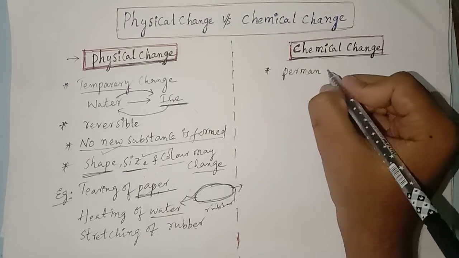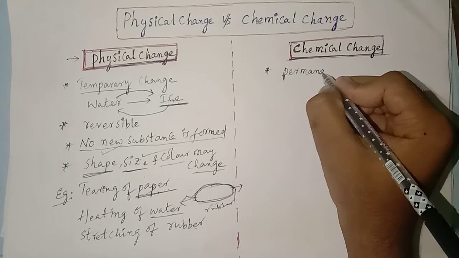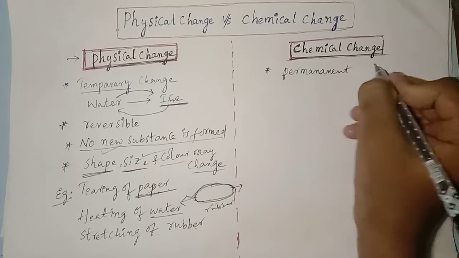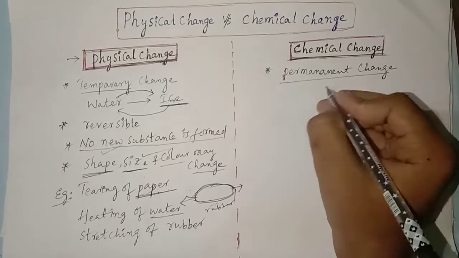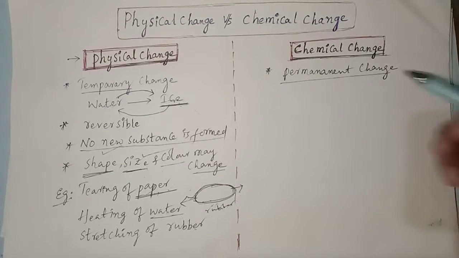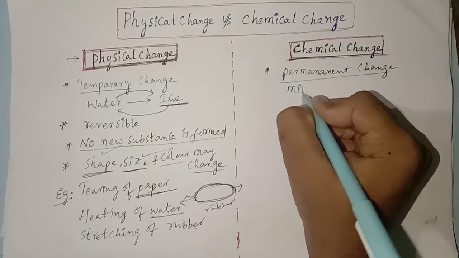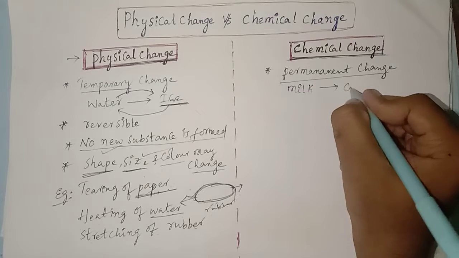What is chemical change? Chemical change is nothing but a permanent change. To understand this permanent change, we need to consider a very important example. Milk converts into curd.